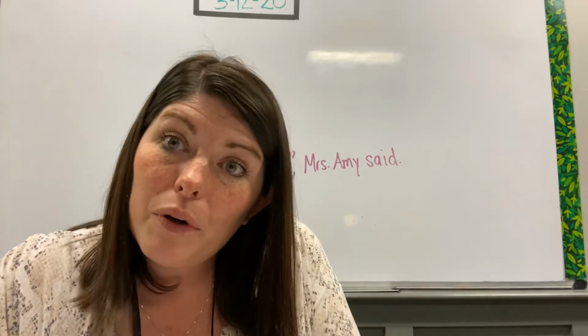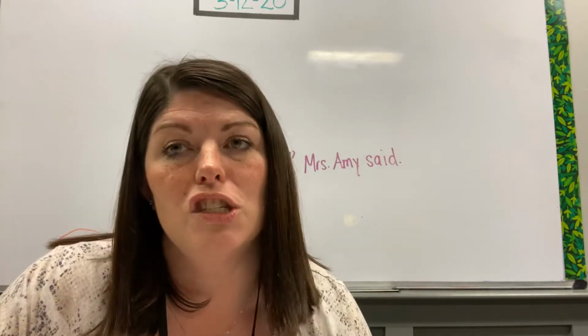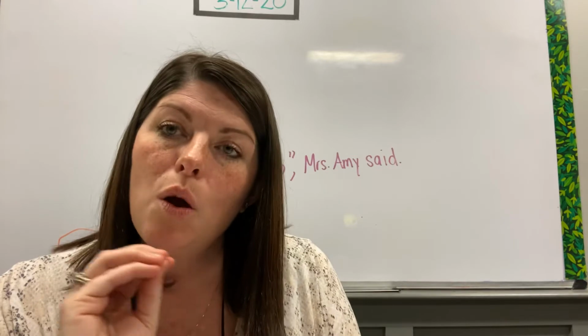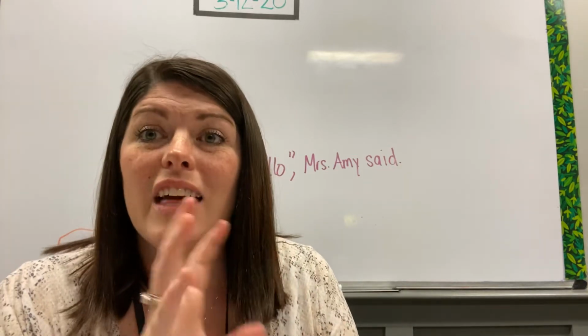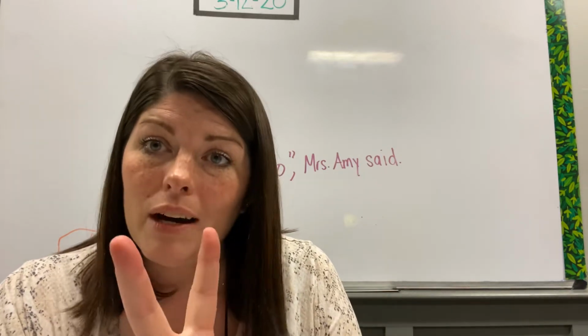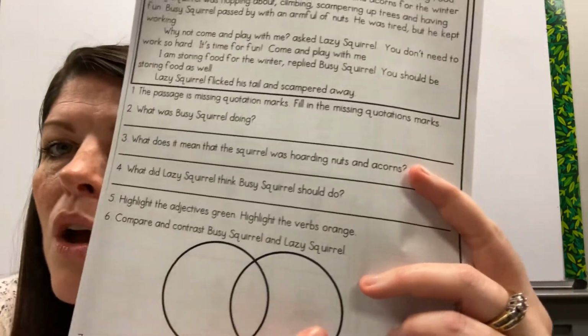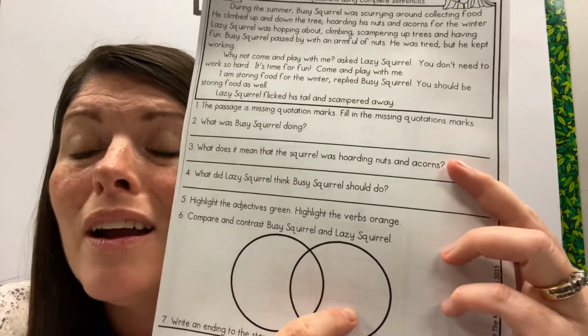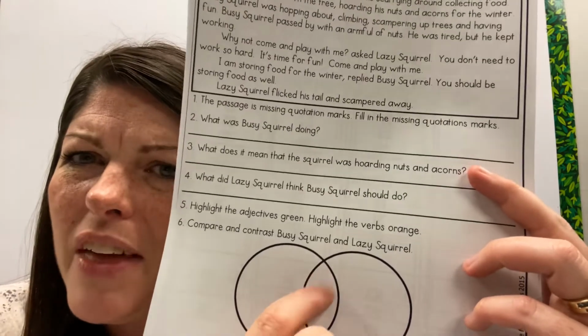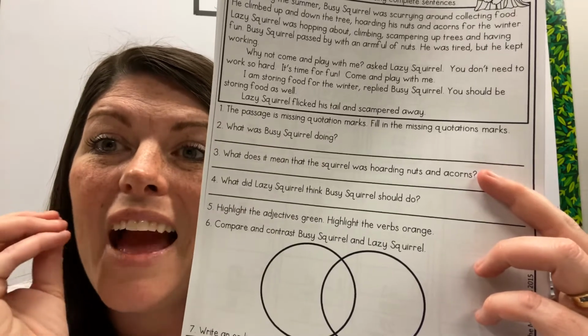And then the last thing that we're going to do on this page is a Venn diagram. We compared and contrasted so much in writing this year, so I know you guys are going to be amazing at this. But remember, when we compare and contrast, the things in the Venn diagram are going to be about those two things separate, and then the part where the circles intertwine. So one circle is going to be just for busy squirrel. This part of the circle will be just for lazy squirrel. And this little part that overlaps, we're going to tell what are things that they have in common. What's something that they have that is alike?